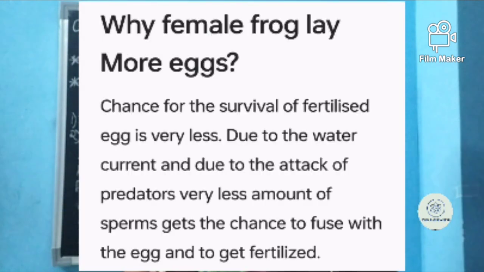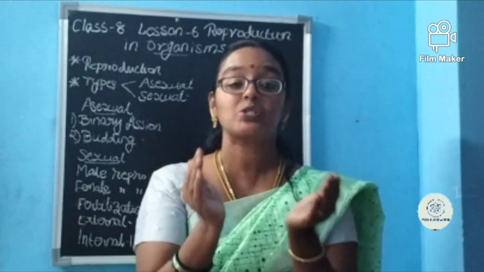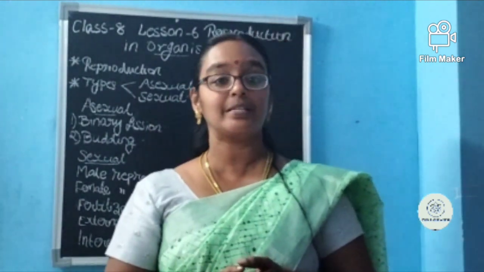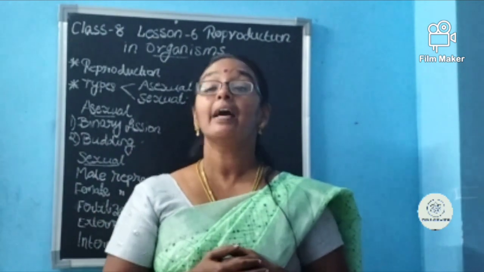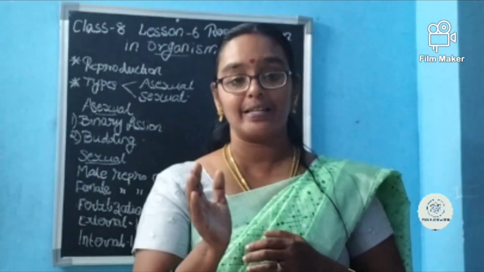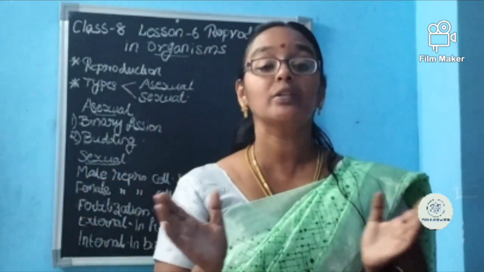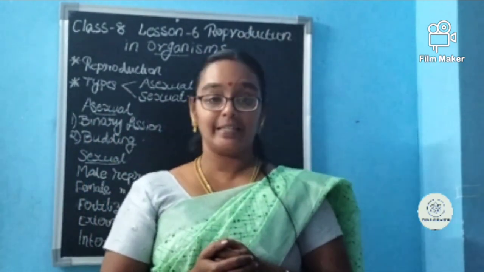The other is internal fertilization. It happens inside. Inside what? Inside the body of the female. It happens due to the fusion of male and female gametes, but the fertilization occurs inside the body of the female. In what organisms does it happen? It happens mainly in mammals, in birds, and also in some insects. Now we are going to see in detail how fertilization and the formation of a child happen in the case of humans.